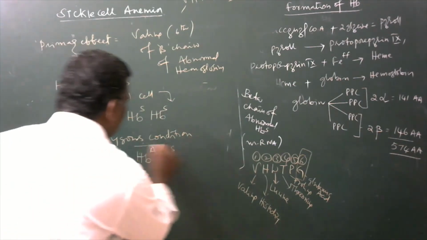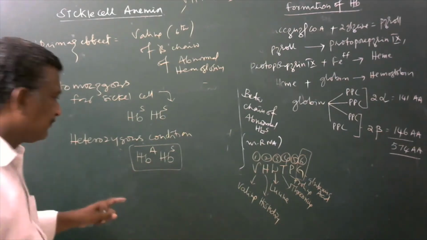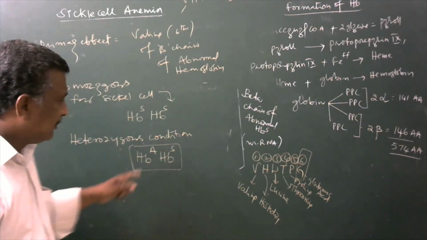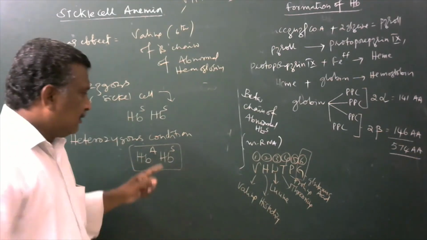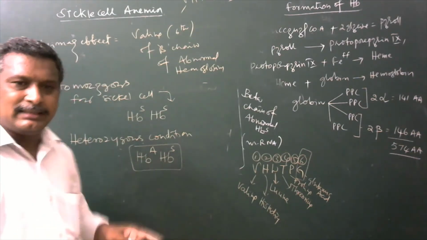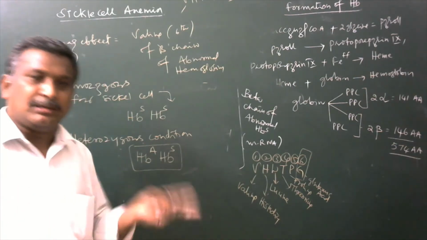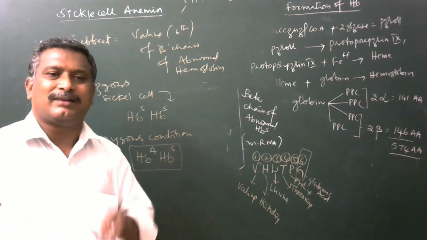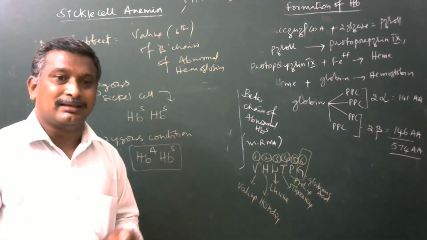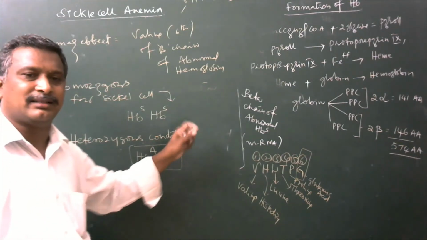This is said to be the heterozygous condition for sickle cell anemia, in which these people will survive normally. They do not get any anemic conditions. If they continue for a longer period in a surrounding environment with low amounts of oxygen, in such conditions they will develop anemic conditions in their body.